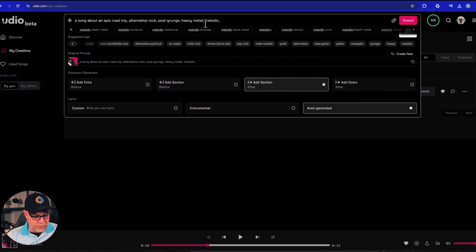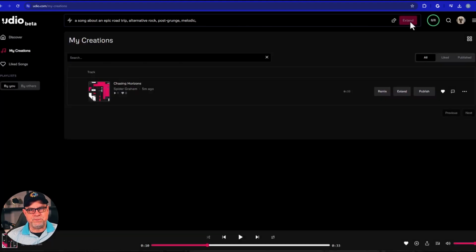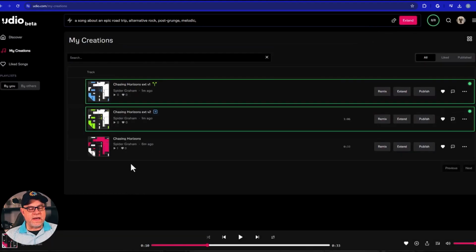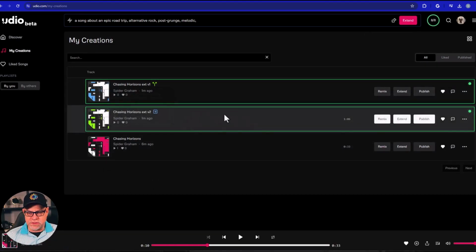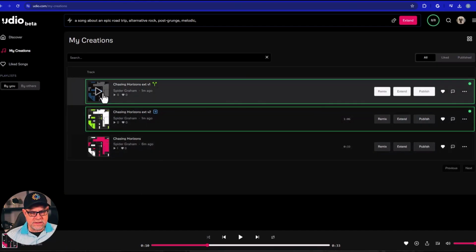Let me just change this up a little bit here, see if we can make some changes. I'm going to take out the heavy metal aspects of it, make it a little bit more melodic, and let's see what that does for things. Let's go. Okay, once again, it took a couple minutes for us to get here, but we have some new versions. We have the extension version 1 and version 2 here. So now we're up to about 1 minute and 6 seconds on this. Let's give it a listen.